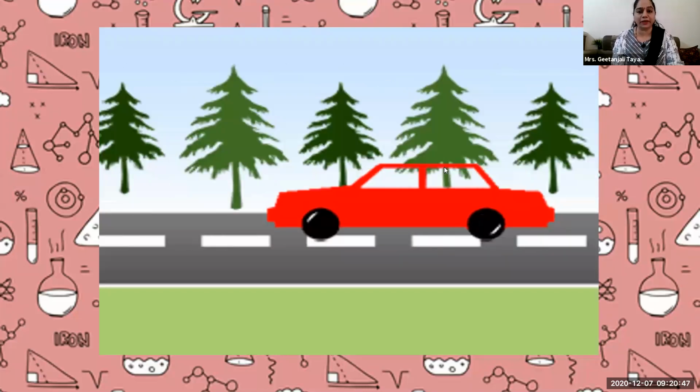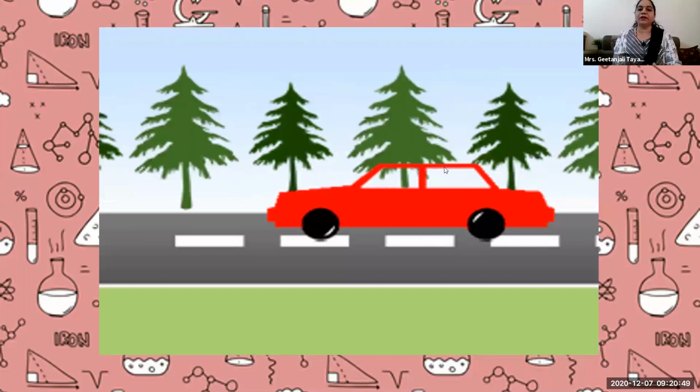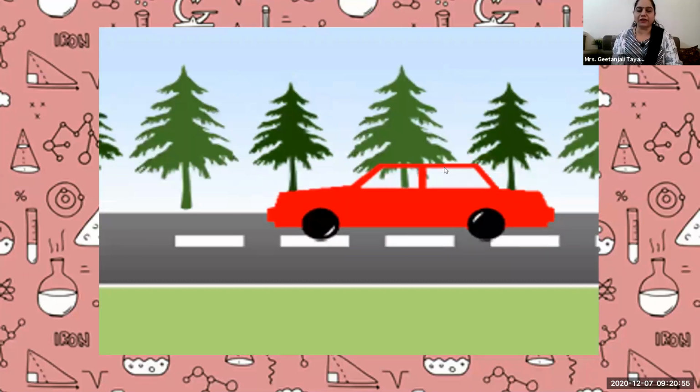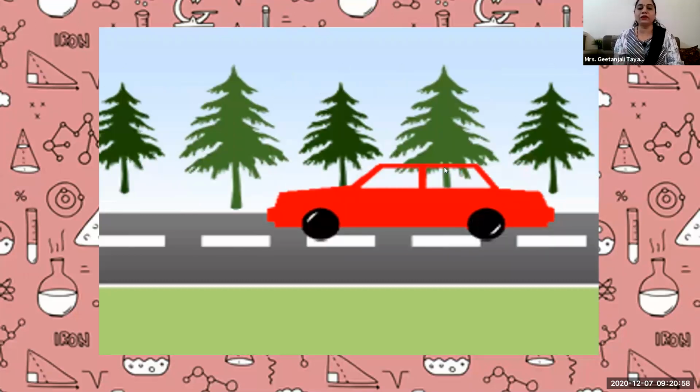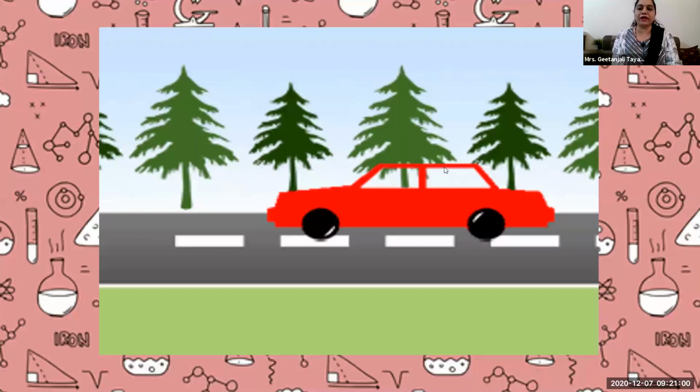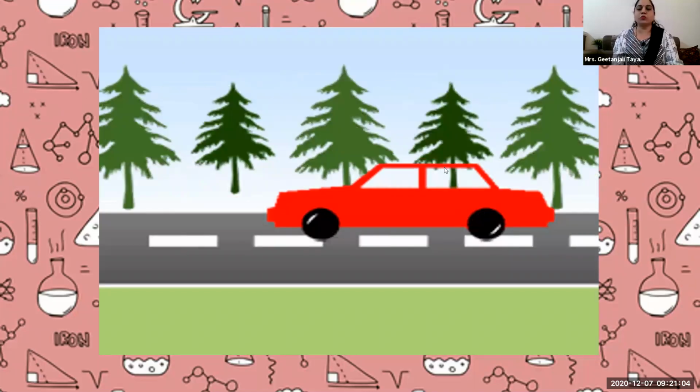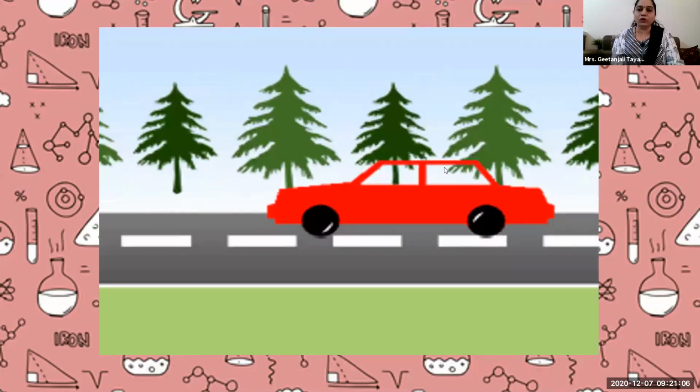No. So it depends on what? It depends on the observer's perspective, as I told you now. Because you are inside the car that is running, and you are the observer. You observe that everything is getting left behind. But at the same time, someone standing on the road, what will he find?